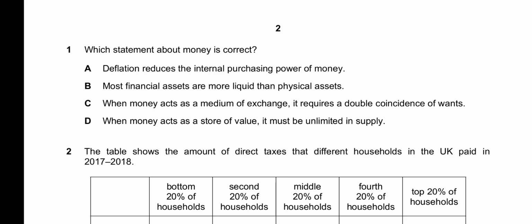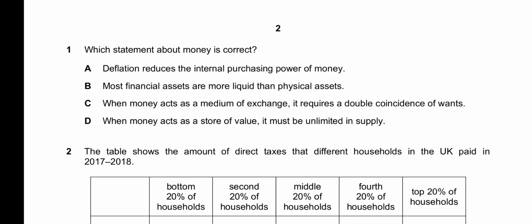Financial assets examples include cash, stocks, bonds, and bank deposits. All these examples are financial assets. And why are they more liquid than physical assets, which include cars and machinery? This is because the amount of activity is generally quite high in the market for financial assets, which means there is a high volume of trade, so it will be much easier to change these assets for money or for other types of goods and services. So financial assets are more liquid than physical assets.